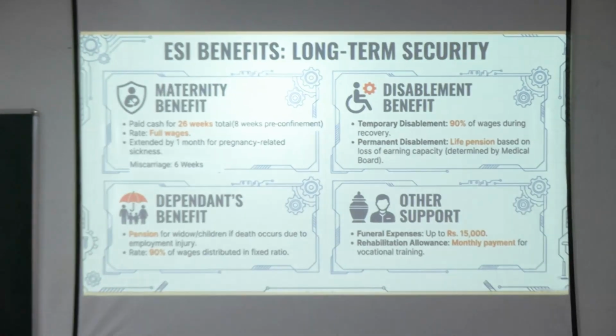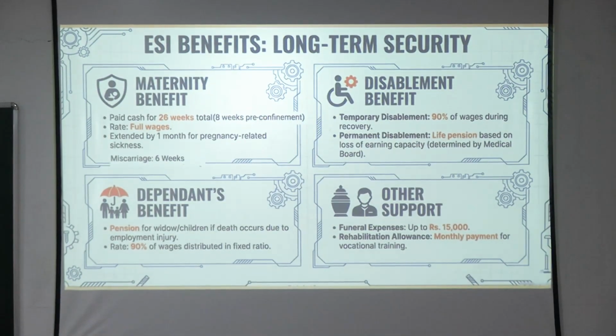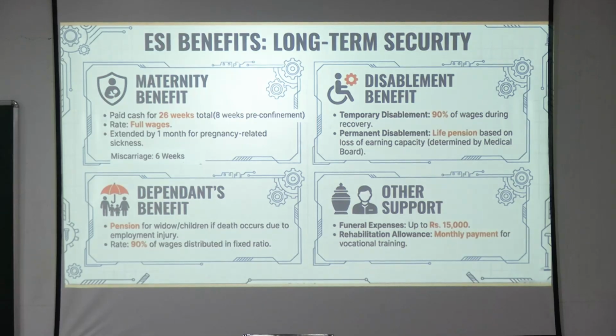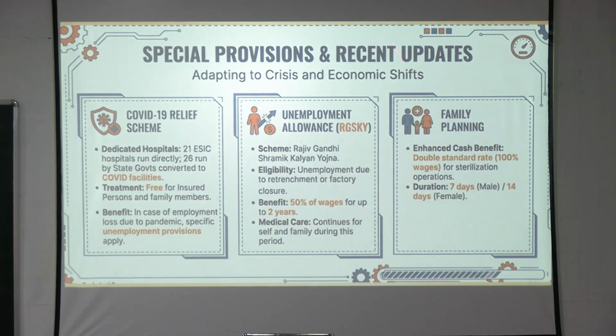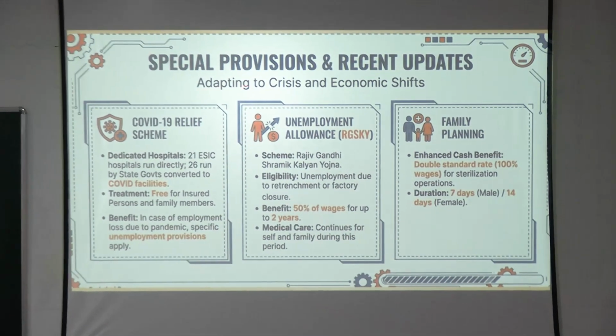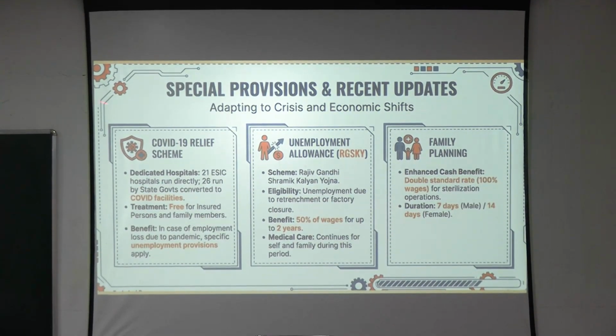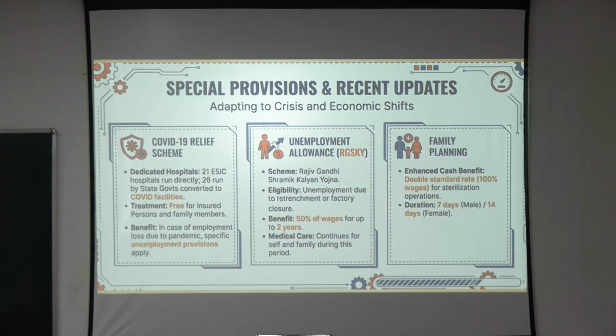So if a worker is empaneled under the ESI Act receiving the ESI benefit, they can get all these benefits from the medical benefit, sickness benefit, maternity benefit, etc. There are some special provisions like COVID-19 relief scheme, unemployment allowance and family planning allowances. What is the COVID-19 relief scheme?